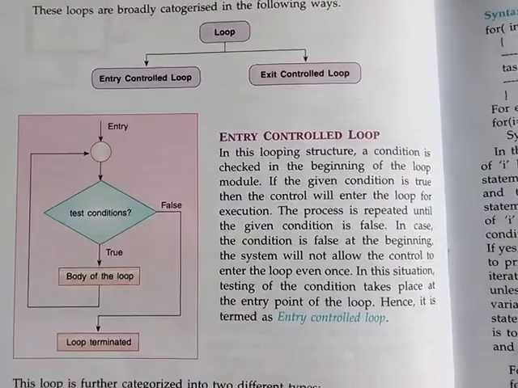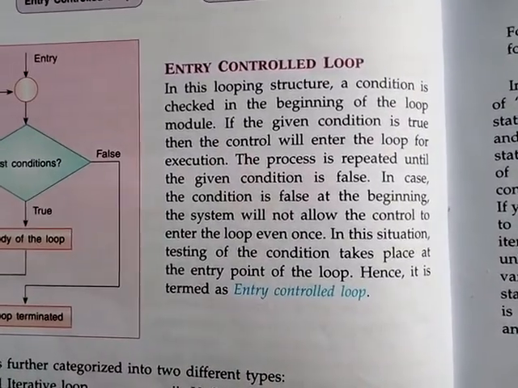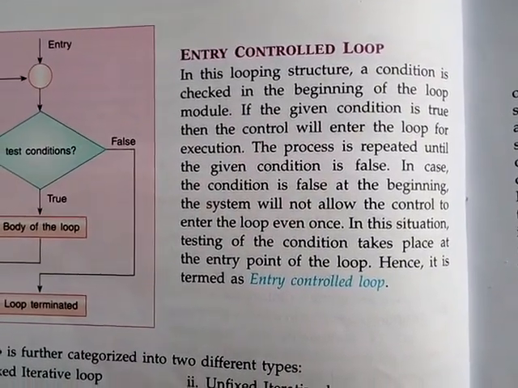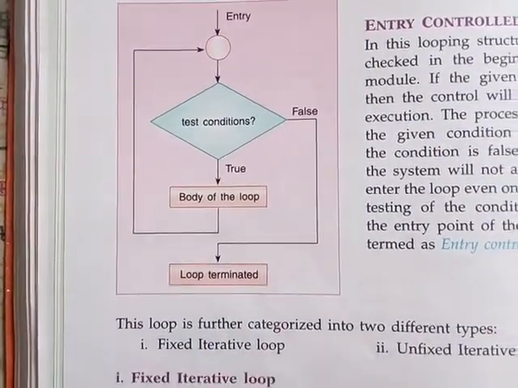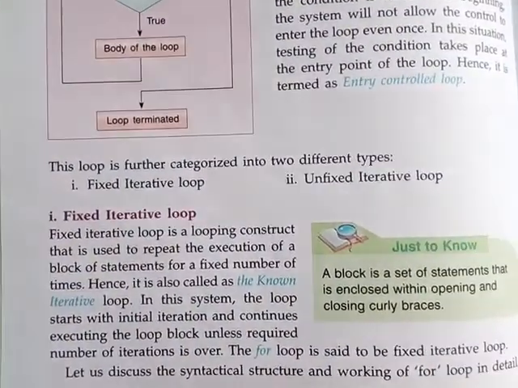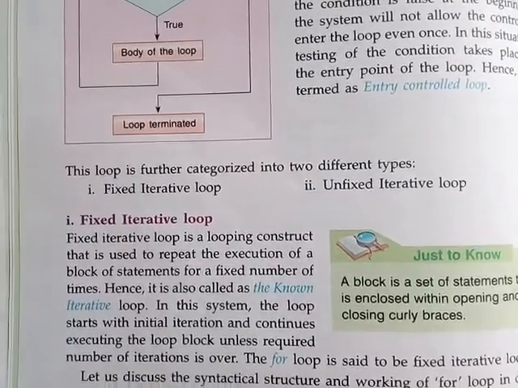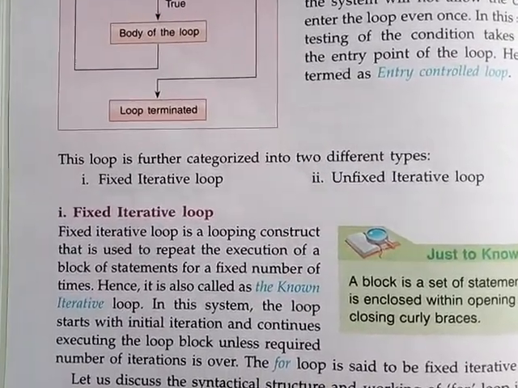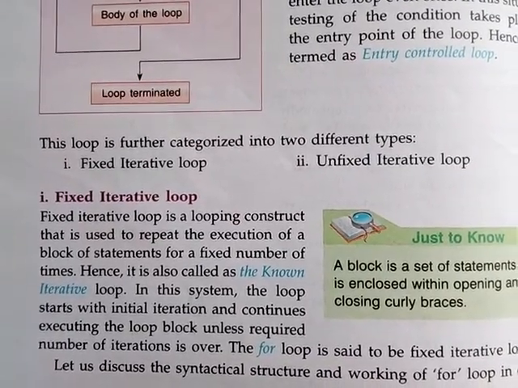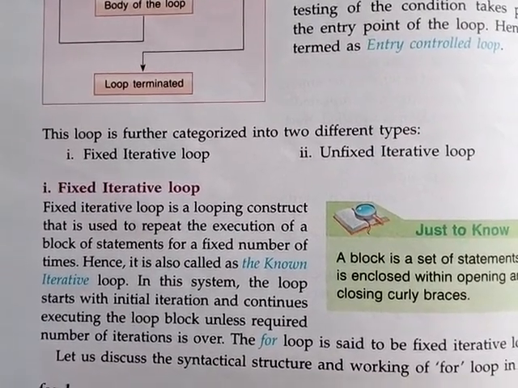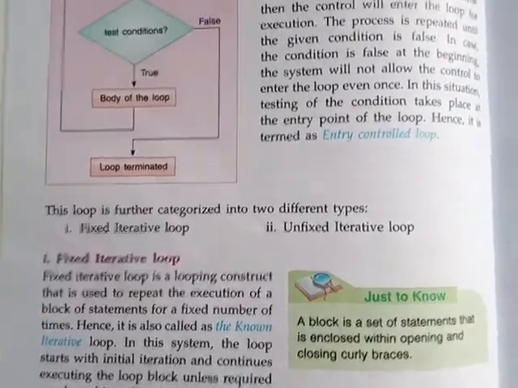Okay, now see, it is already clearly mentioned here, entry control loop. Then see this flow chart, and here you see entry control loop. See what is written there. This loop is further categorized into two different types: fixed iterative loop and unfixed iterative loop. Now suppose student, I am giving you a nice example.